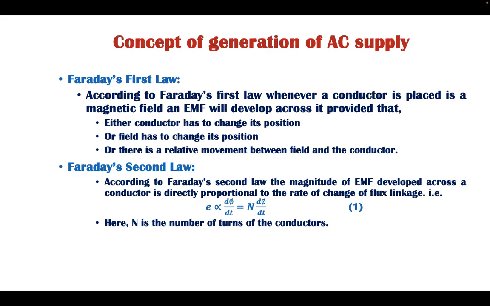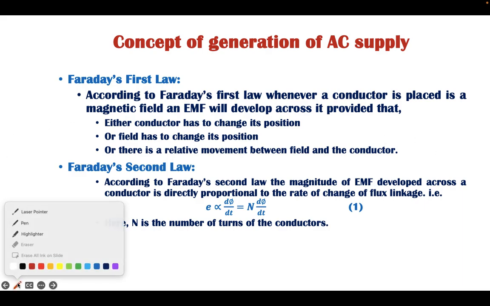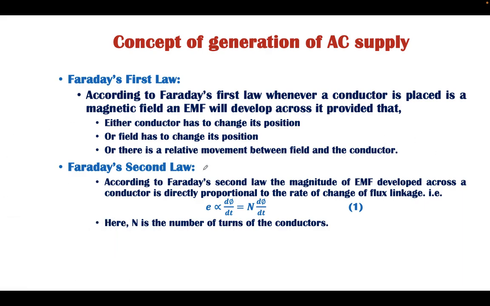According to Faraday's first law, whenever a conductor is placed in a magnetic field, an EMF will develop across it, provided that either the conductor changes or the field changes, or there is a relative movement between conductor and field.